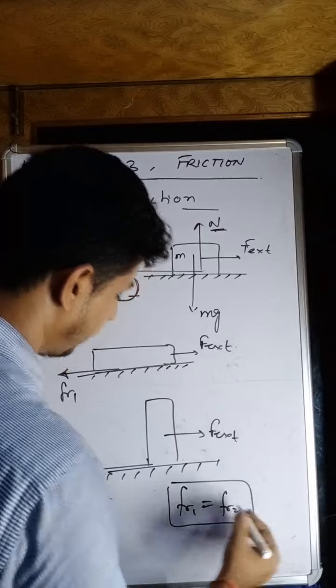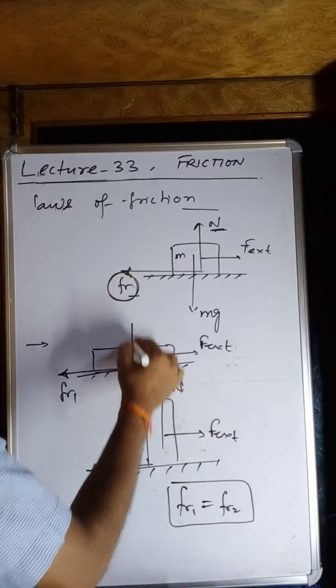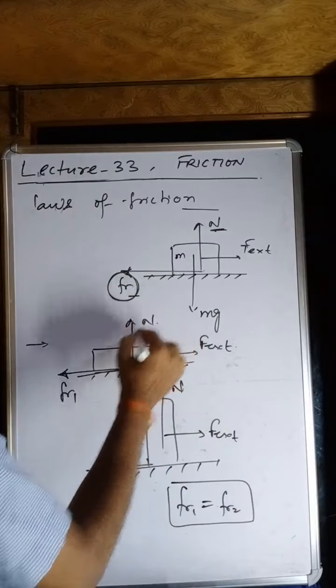Remember, why? It depends upon the normal, and the normal is not going to be changed. Why? Because it will depend upon the component of the contact force which is perpendicular to the surface. Remember, this is not normal equal to mg always, but it is the perpendicular force over the surface on which this body is kept, which is very important. Okay, my dear students, so this Fr1 will be equal to Fr2. This is the second law you can mention.